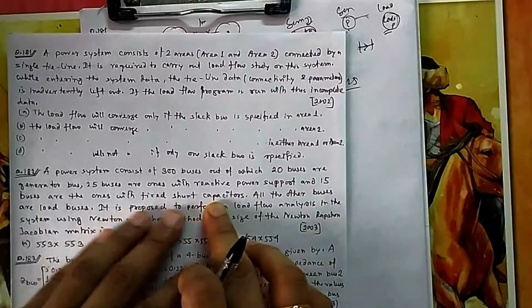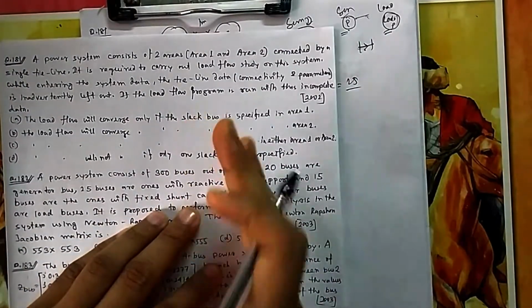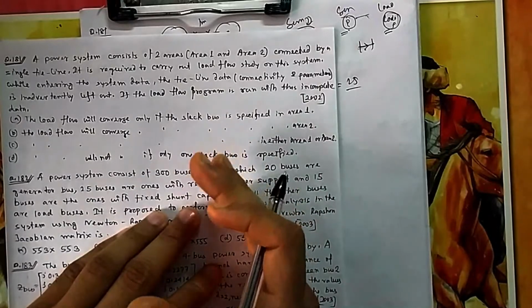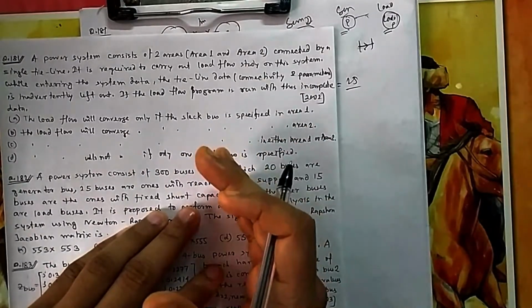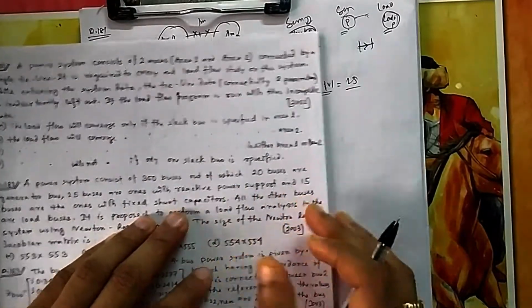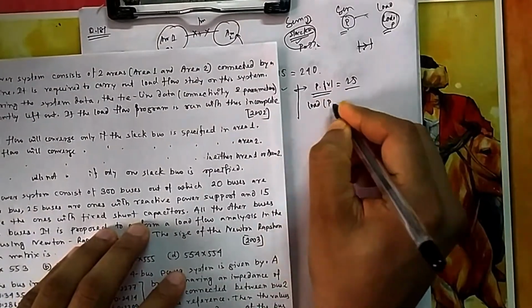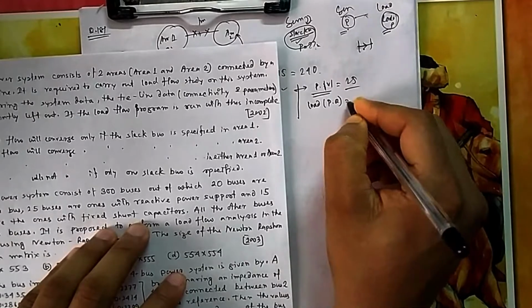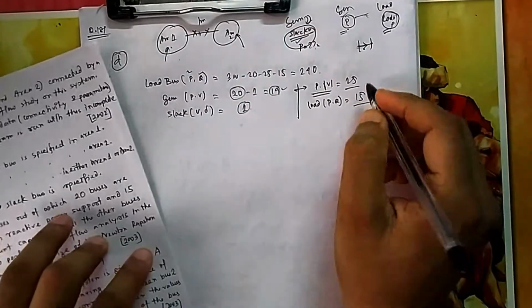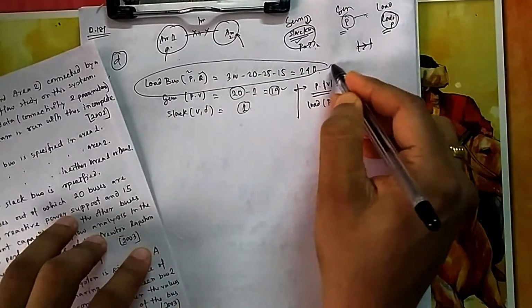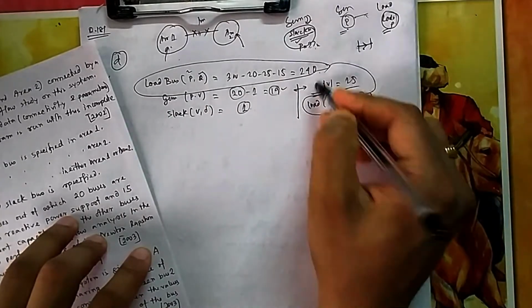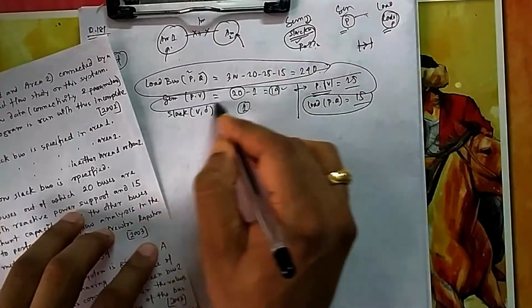And the 15 with shunt capacitor. Shunt capacitor means you have fixed the Q. Once you have fixed the Q, you cannot change it. So once Q is fixed, what does it become? It becomes a load bus, that is a PQ bus. So it becomes 15. So finally you can think your load buses are these and these, and your generator buses are these. You remember these.